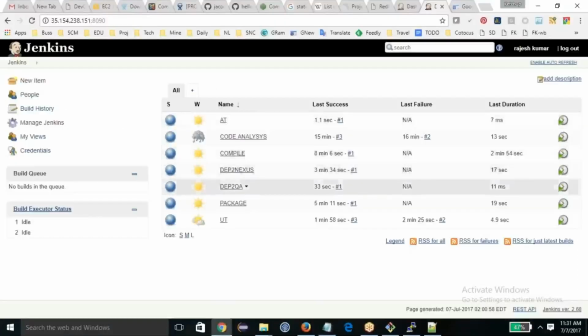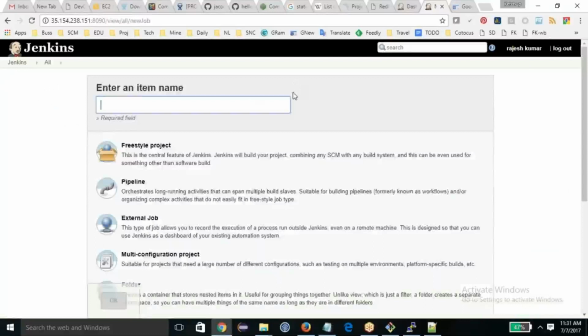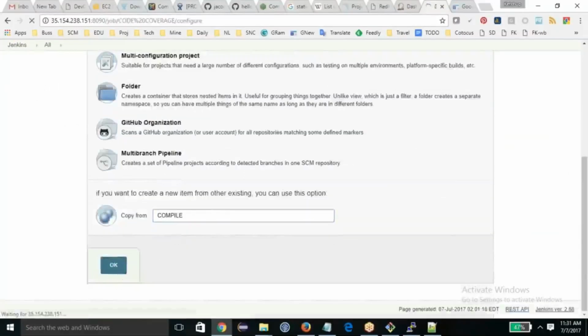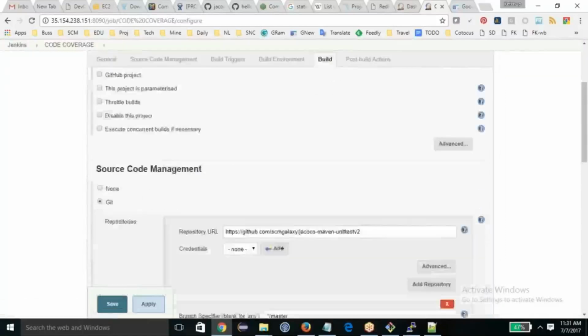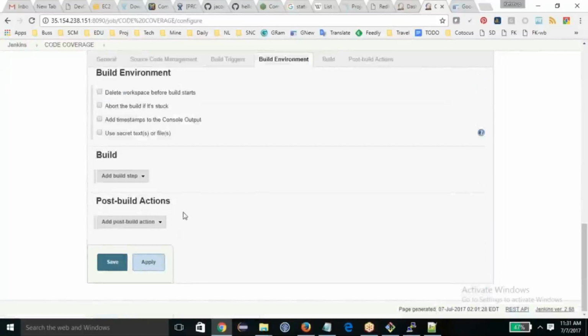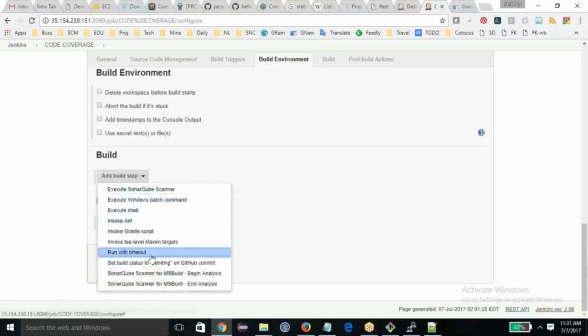So Jacoco, again we call it code coverage. I'm going to use a sample project again, save it and build now. And this time I'm going to delete this, and coverage is not there.